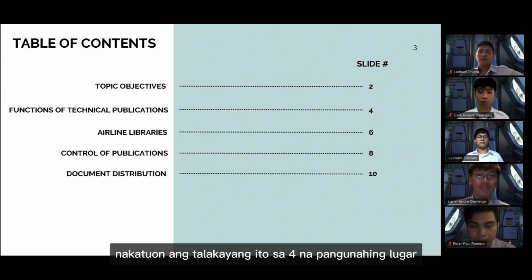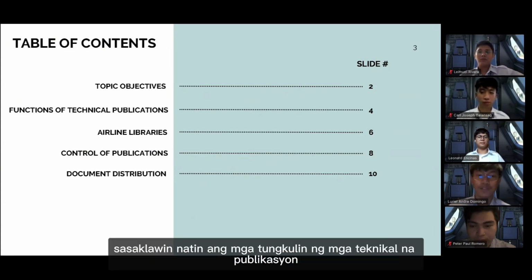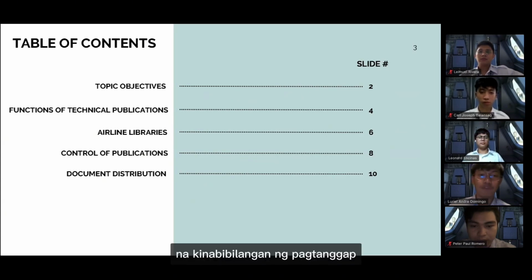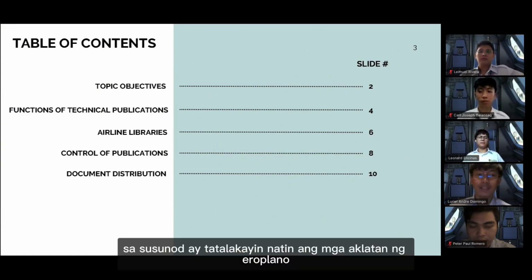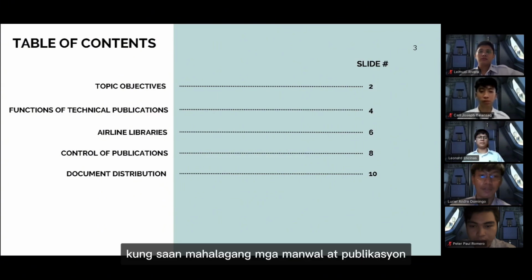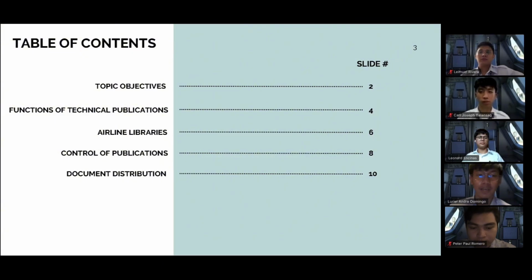This discussion focuses on four key areas related to technical publications in aviation maintenance. First, we will cover the functions of technical publications, which involve receiving, controlling, and distributing maintenance documents. Next, we will discuss airline libraries, where important manuals and publications are stored and kept updated for mechanics and engineers.